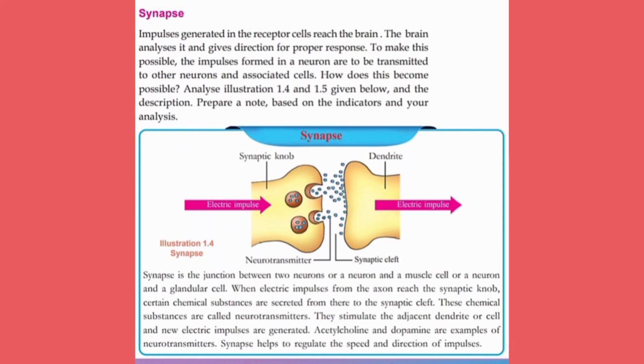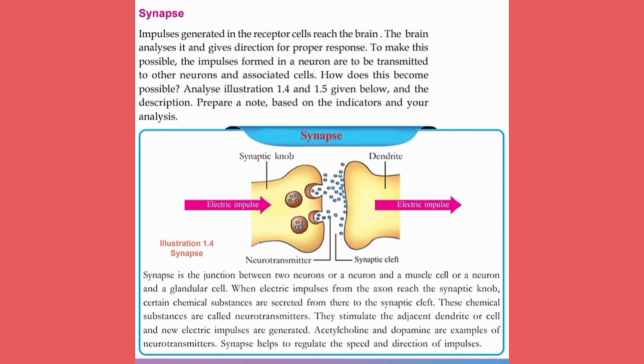Then we can study it in detail. What is a synapse? A synapse is the junction between two neurons, or a neuron and a muscle cell, or a neuron and a glandular cell. That is, a neuron is in connection not only with neurons but also with muscle cells and glandular cells.